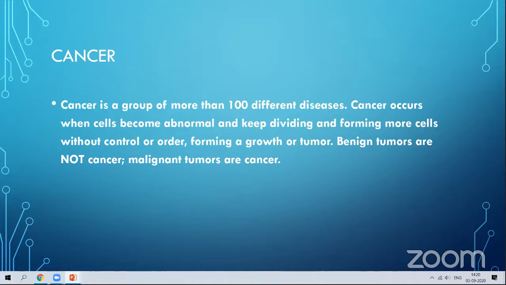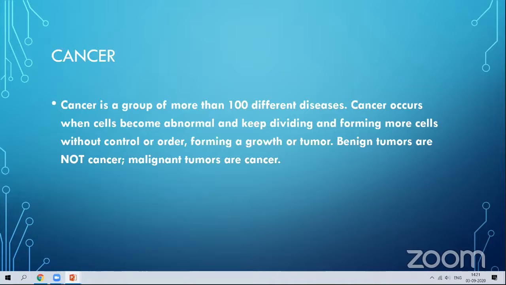But here, the cells which are not necessary for us, the cells which are giving harm to our body, go for multiplication, and they hinder some of the other physiological activities. So the cells which are not needed by us, which are doing harm to our body, are replicating, and forming a cluster.